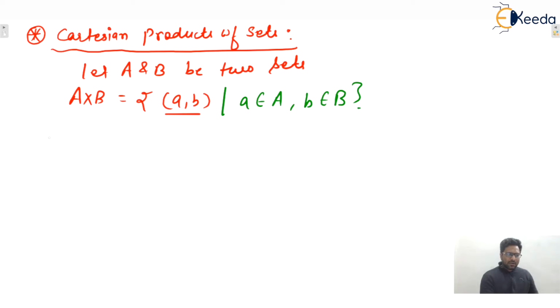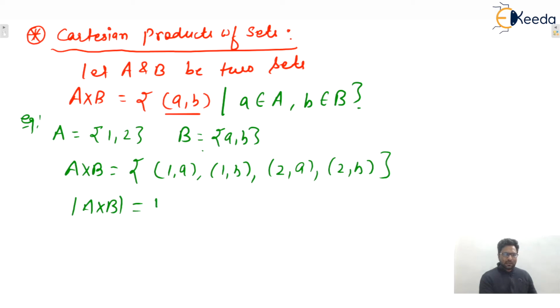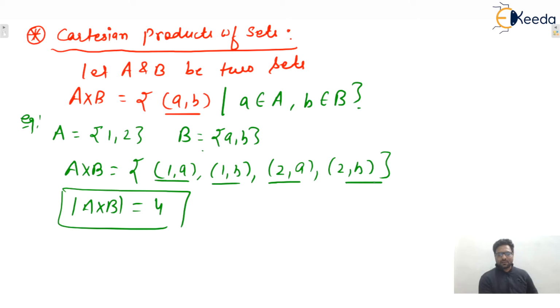Okay, so consider, let's say one set A is given to you, let's say {1, 2}, and set B is given to you, let's say {a, b}. Then A cross B will be what? We can say that the set of ordered pairs: (1, a), (1, b), (2, a), (2, b). Yes or no? So what will be the cardinality of A cross B here? Yes, 4 elements are there and every element is an ordered pair. So the set of ordered pairs will be the Cartesian product of A and B.